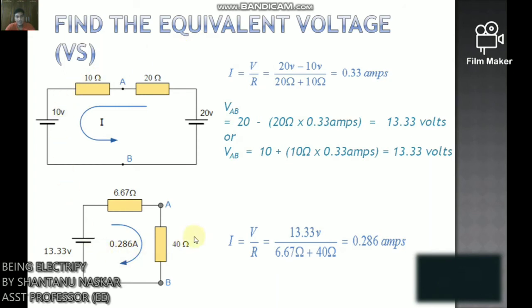We can also calculate this current by Kirchhoff's current law or Kirchhoff's voltage law.